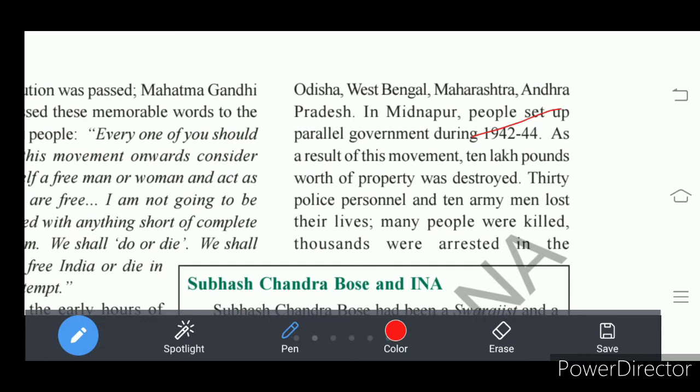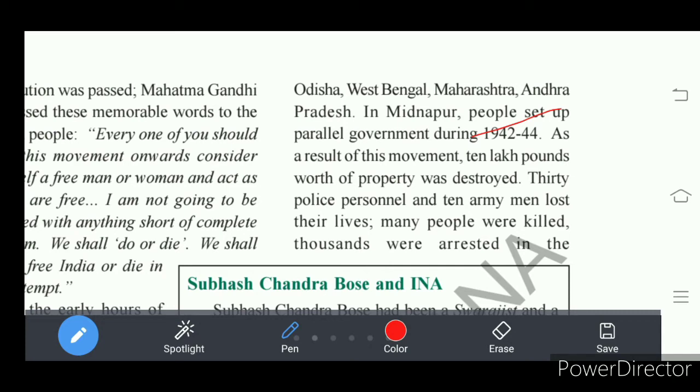So 10 lakh pounds worth of property was destroyed in the Quit India movement. 30 police personnel and 10 army men lost their lives. Many people were killed. Thousands of people got injured and were arrested.